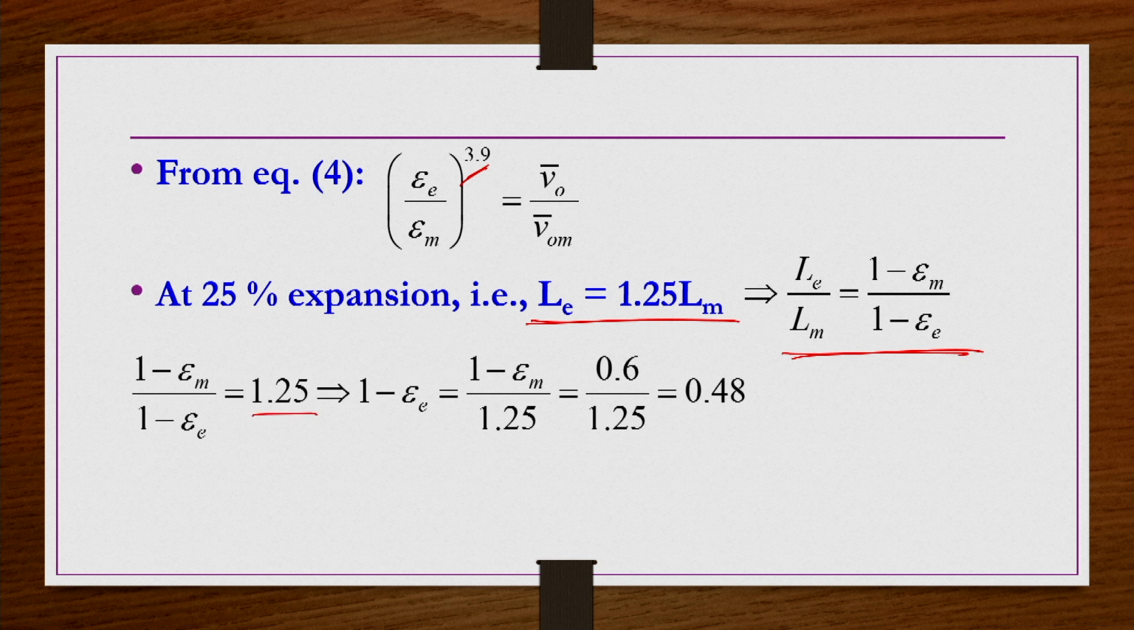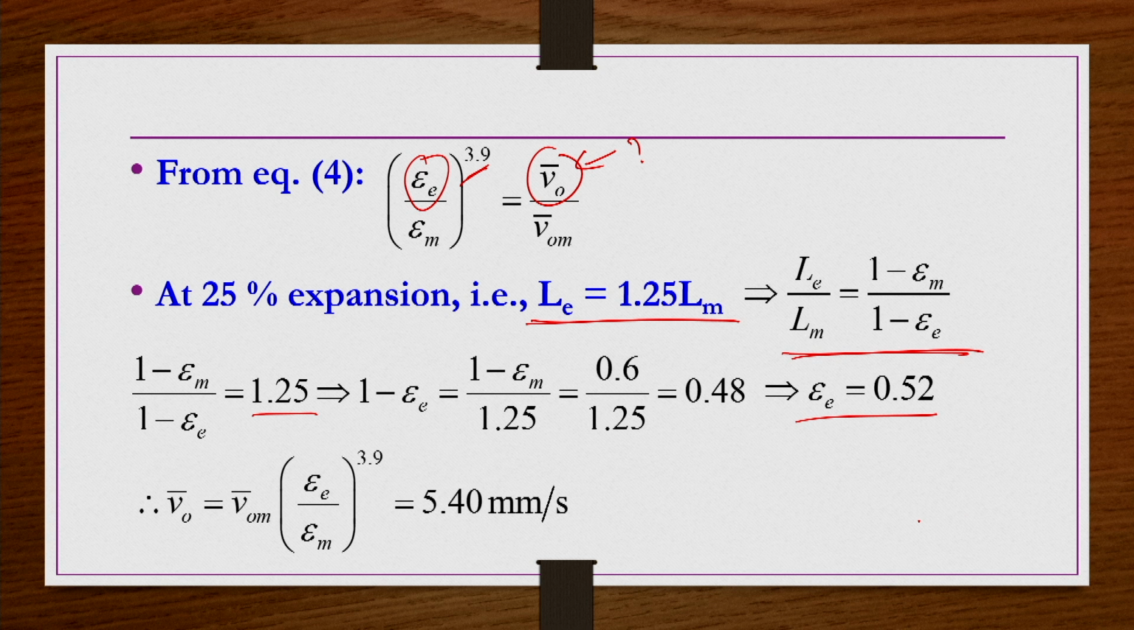So, (1 minus epsilon_m) by (1 minus epsilon_e) is 1.25. From here, 1 minus epsilon_e you will get 0.48, that means epsilon_e is 0.52. So, now in this equation epsilon_e is also known, so you can find out what this one is. When you substitute this one, you will get V_0 bar as 5.40 mm per second.